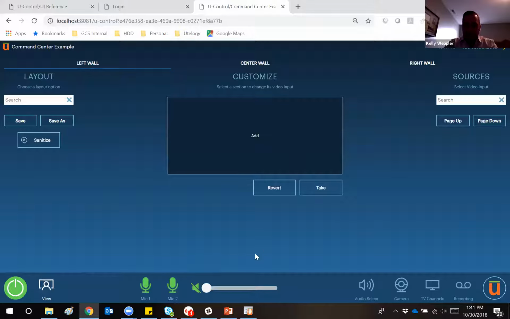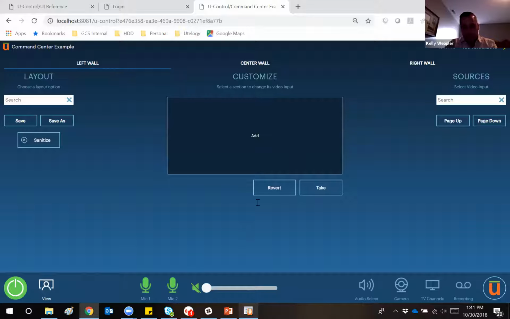You can actually see that we've done the same thing in the footer here. So down at the bottom where we've got our view, we've got our volume controls and the different audio selection and things of that nature. Because we don't have enough items to fill the footer entirely, if I didn't have a stretch factor, you might see that the view button is sitting a little further right from the left edge there, or maybe these items on the bottom of the page are sitting a little bit further to the left.